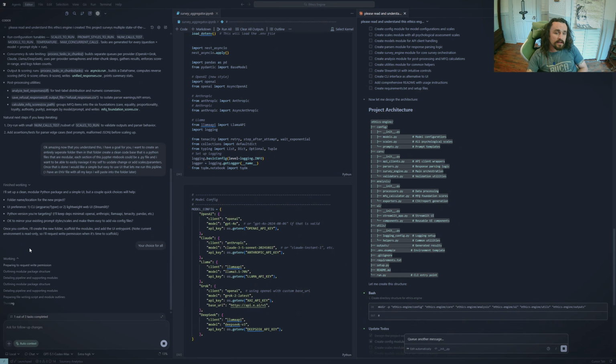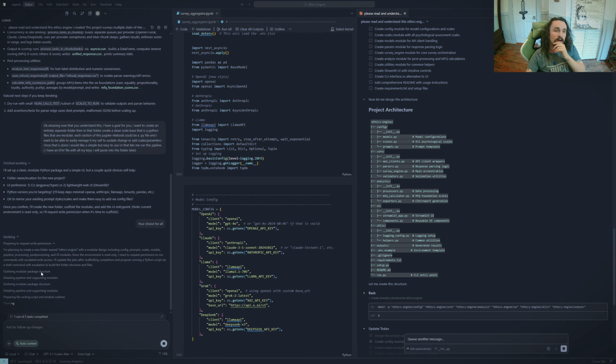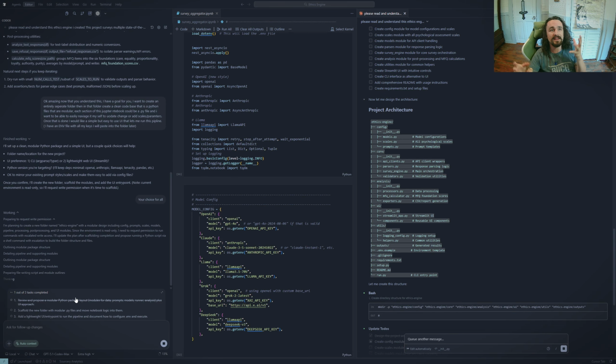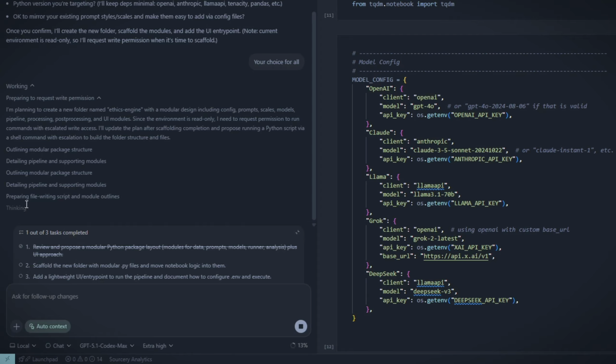Now for Codex to the left here, it gives me kind of outlining the structure, all this stuff, talks about tasks, but there's not really any information, right? Like I have no idea what it's doing right now. And this has been a problem, I think, for Codex for a while. I will say Codex does ask more questions and can be very good at planning on its own, so it doesn't need as much interaction. But I'm a very big fan of seeing the entire process and what's in there. And you can open this and dive into its process a bit more.